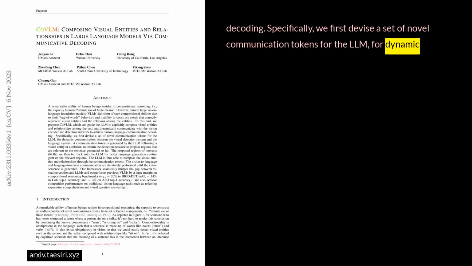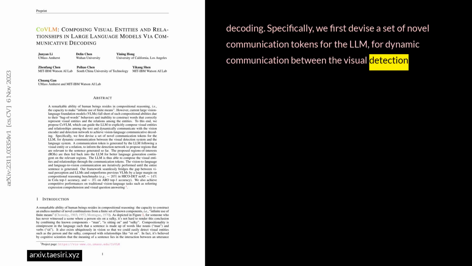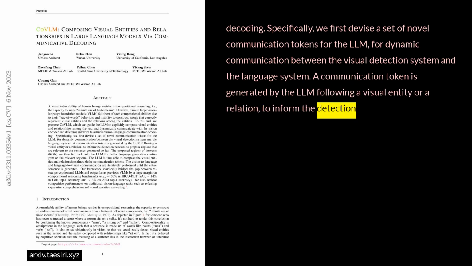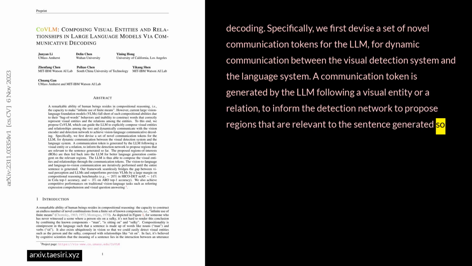Specifically, we first devise a set of novel communication tokens for the LLM for dynamic communication between the visual detection system and the language system. A communication token is generated by the LLM following a visual entity or a relation, to inform the detection network to propose regions that are relevant to the sentence generated so far.